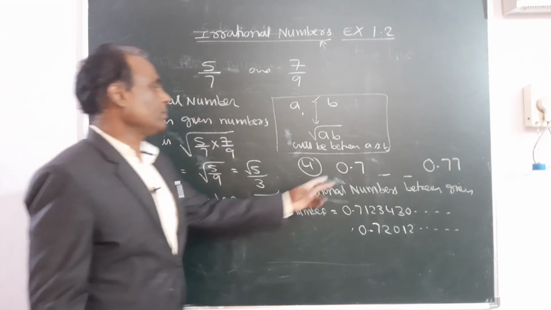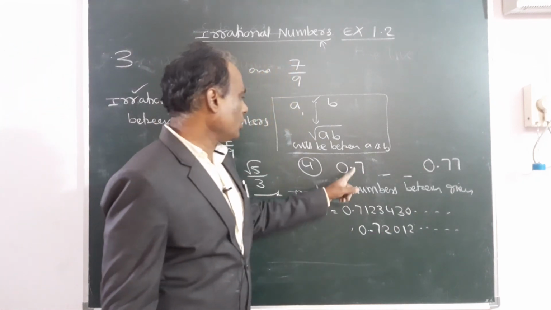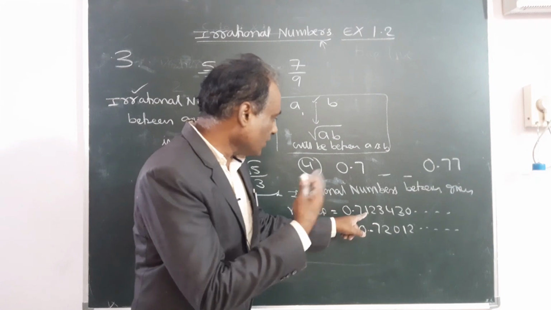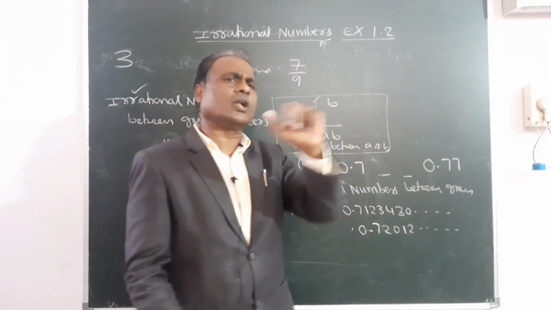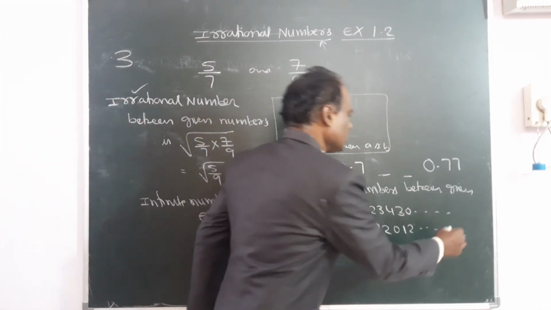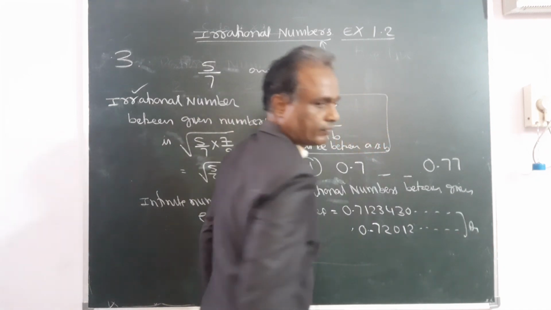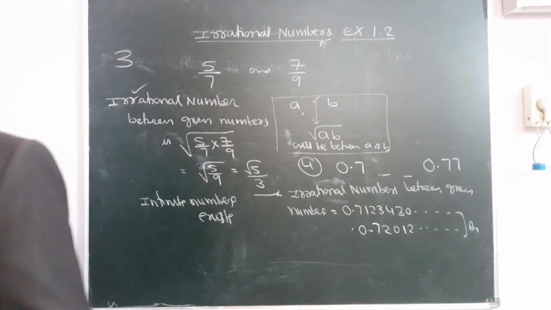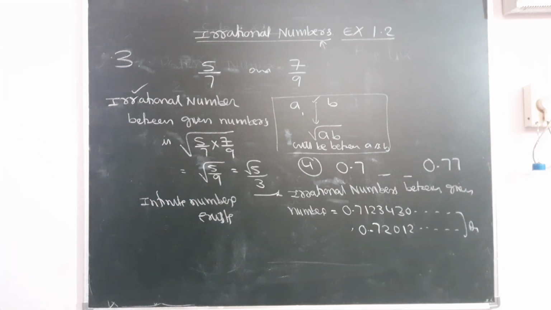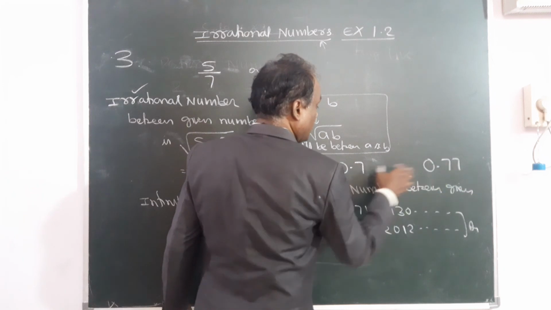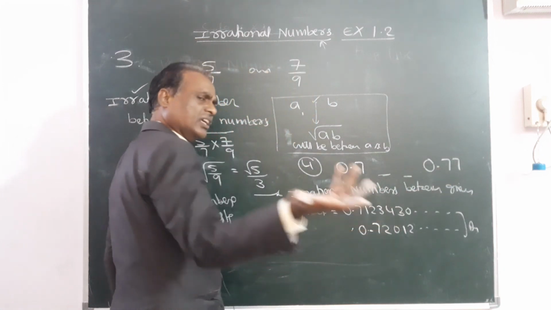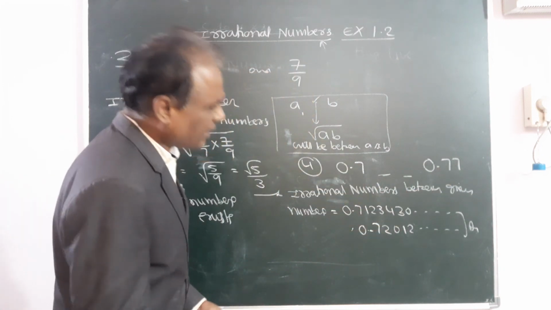So like this, irrational numbers between these two will be 0.71 something, 0.72 something. Only two numbers are asked, so you can write these two. We are asked to find two irrational numbers between these two, so any two irrational numbers you write, apply any method.